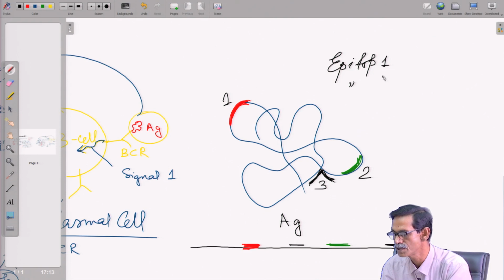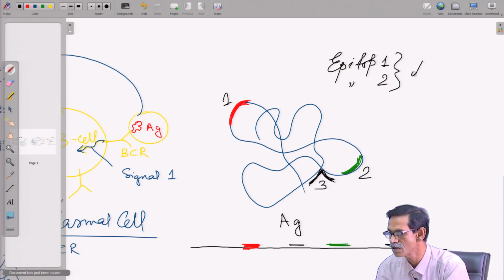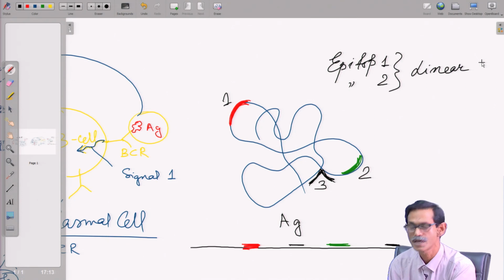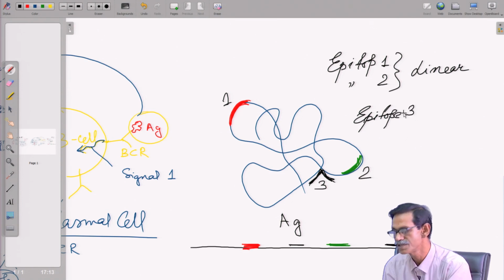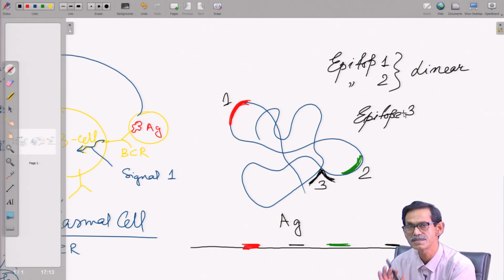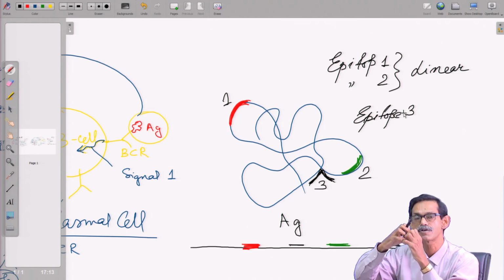and epitope 2, you see it is a continuous sequence. This case is called linear epitope. But in case of epitope 3, it is generated because of a particular fold, particular conformation.